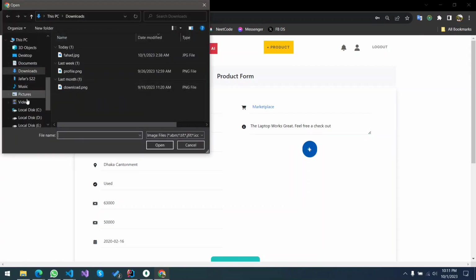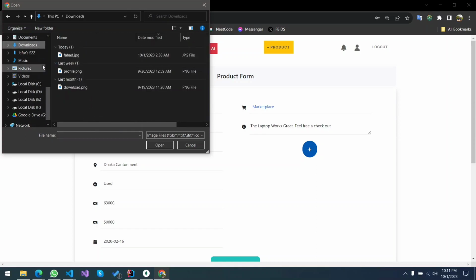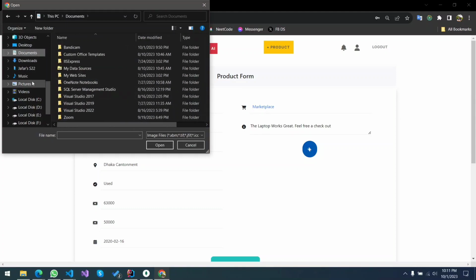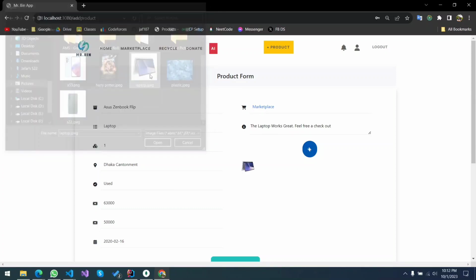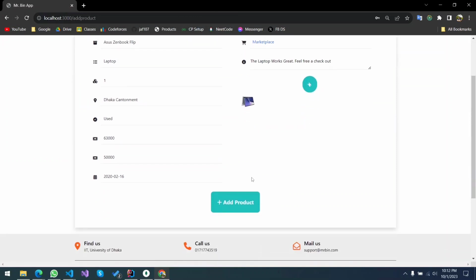When I put the post sign, I need to check the images area. Got it. There's a laptop image. Here I can add multiple images if I want, but I'm just going to add one image.